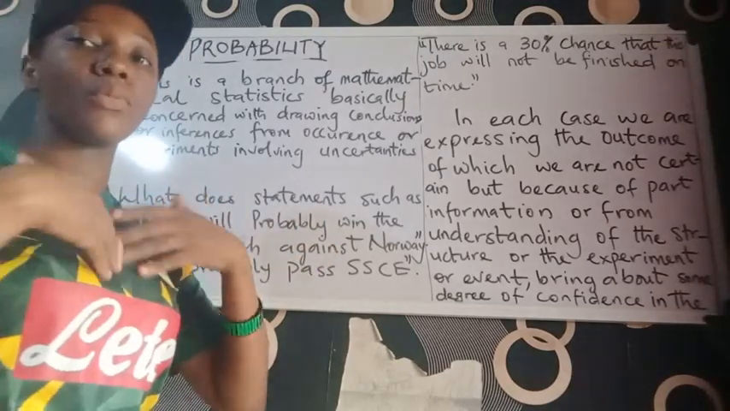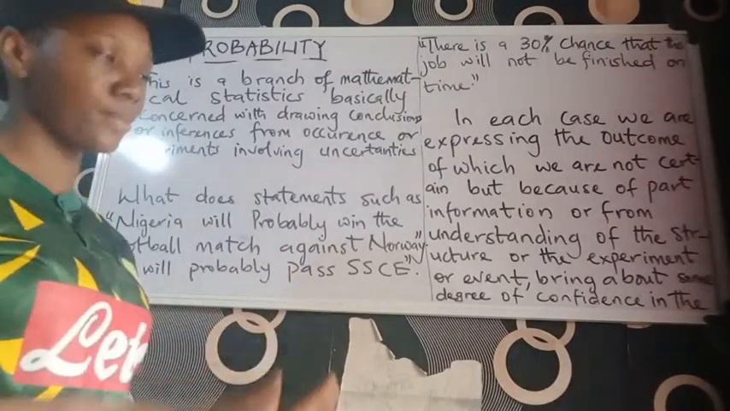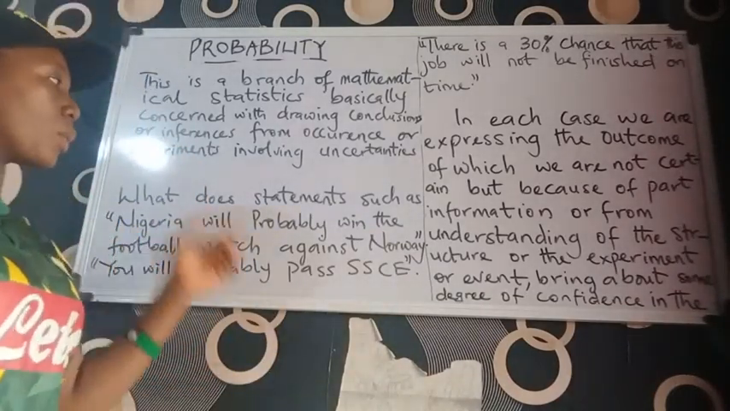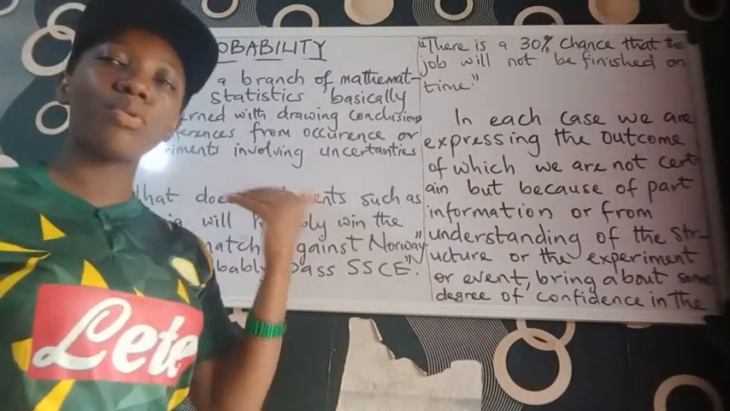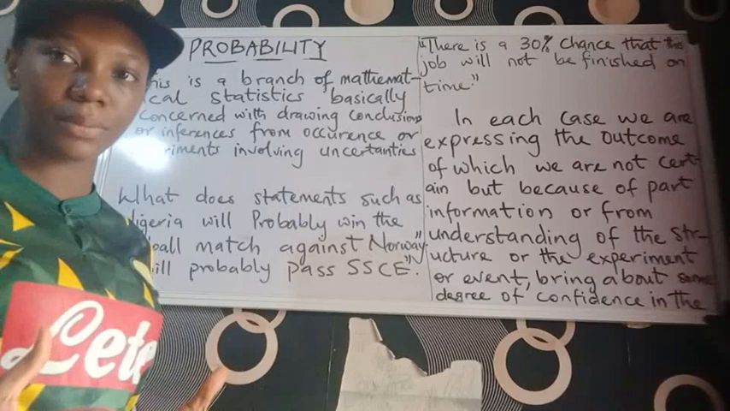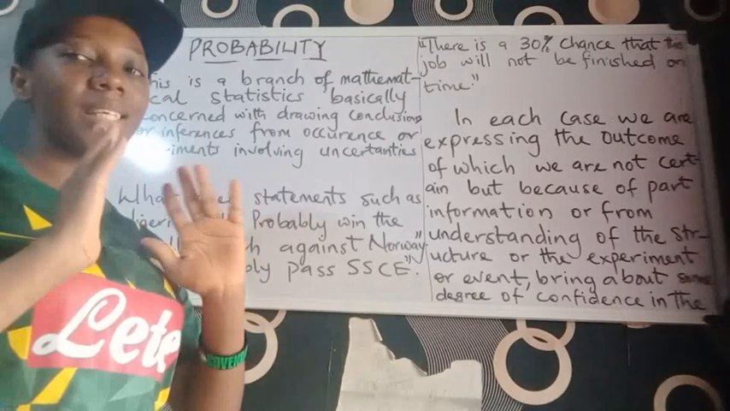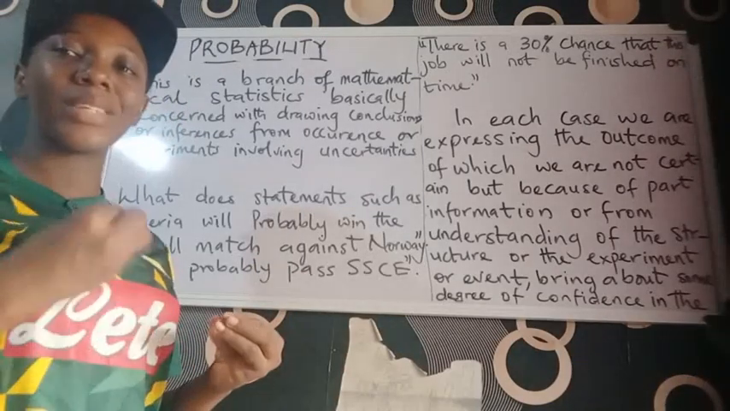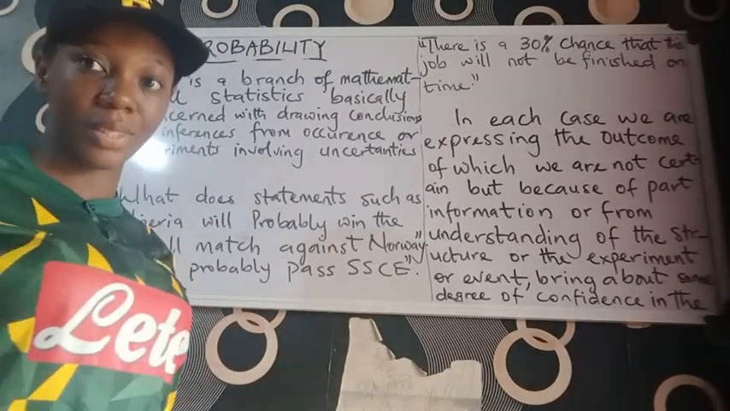Now we are trying to get some statements under this probability so that we can be more clear and understand it better in mathematical expressions. So what does a statement such as "Nigeria will probably win the football match against Norway" mean? We need to get to the end of that match to be able to tell if Nigeria will win or not. We can't give a conclusion. We must draw the conclusion from what? Uncertainties.